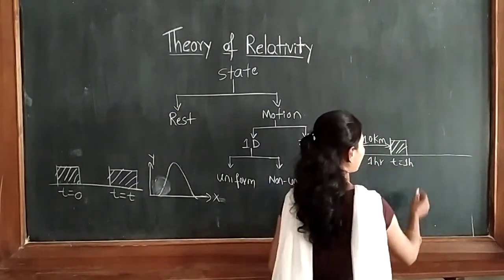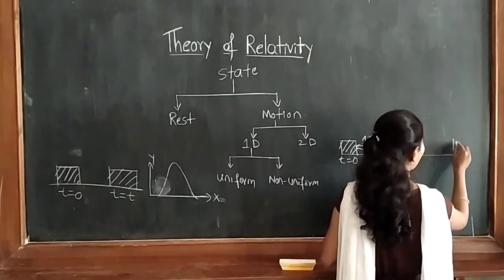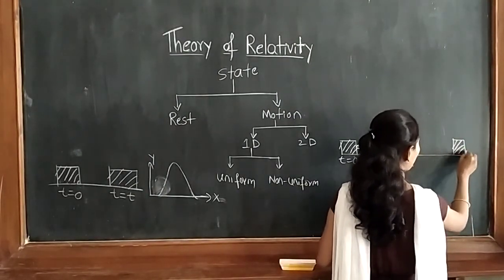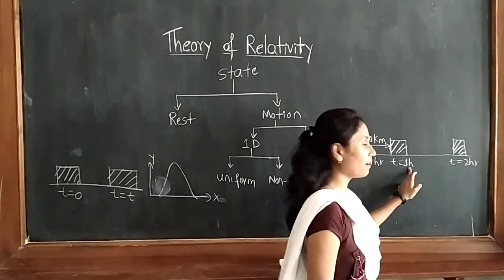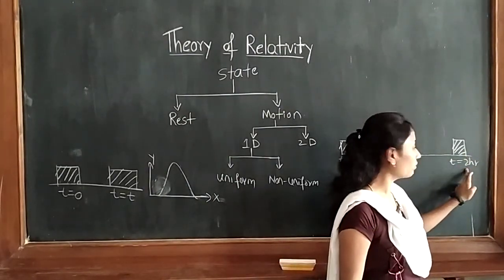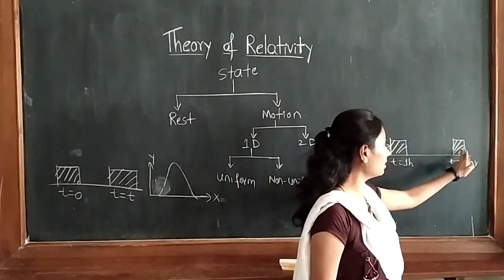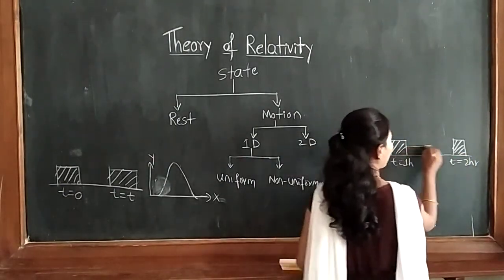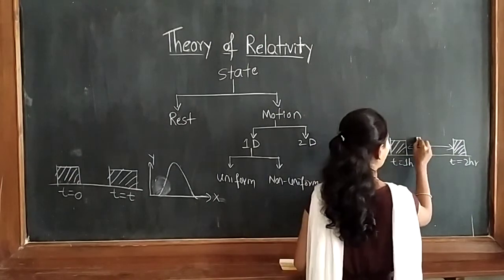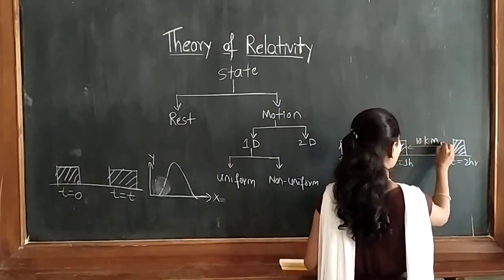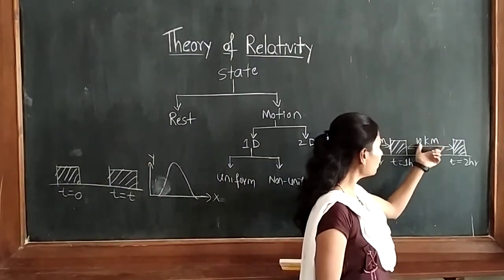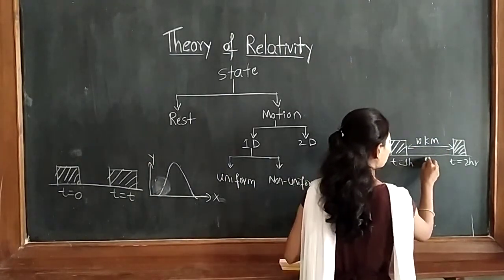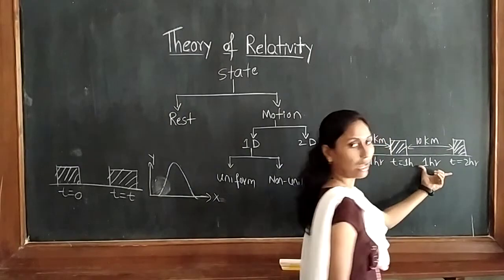In the next case, the body again moves and reaches some position at time t equal to 2 hours. So it starts from 1 hour and next it reaches this position at 2 hours. Again it covers some distance. That distance is also 10 kilometers only. To cover the 10 kilometer distance in the second case, how much time did it take? 1 hour.